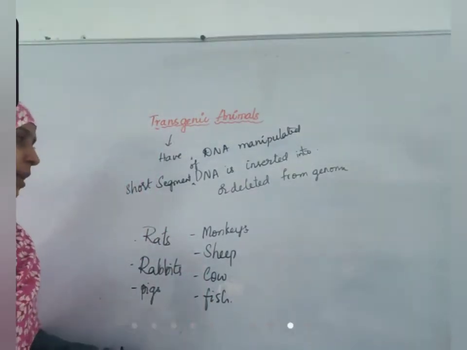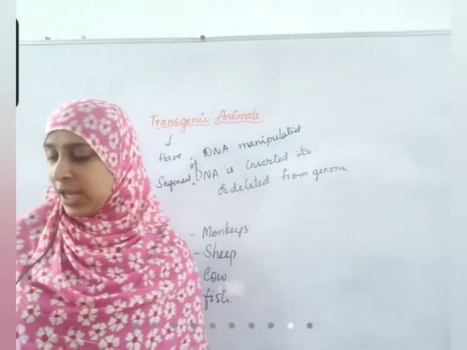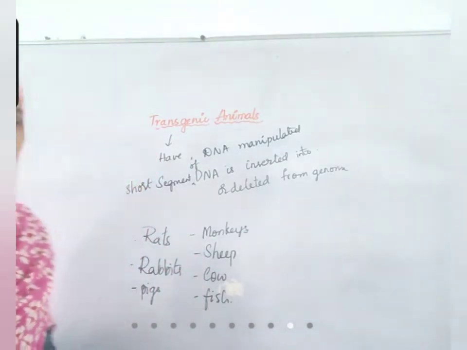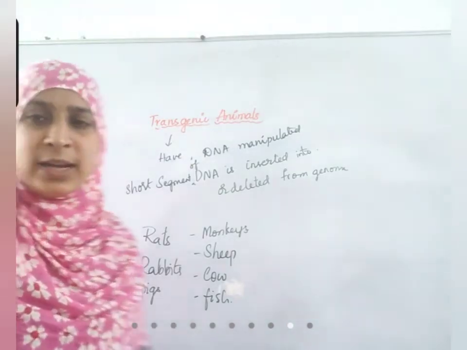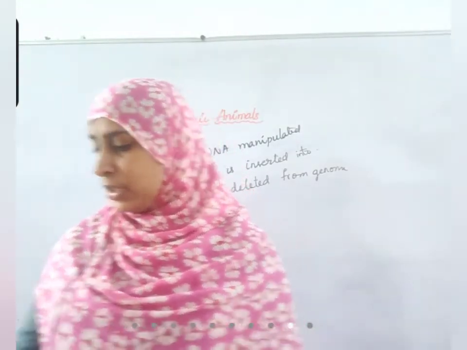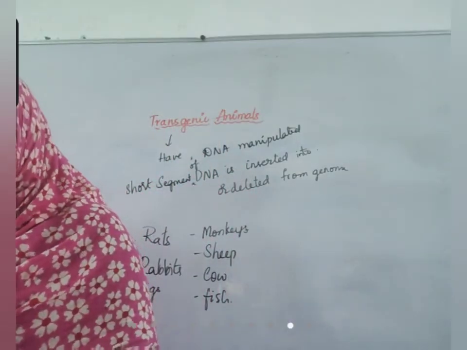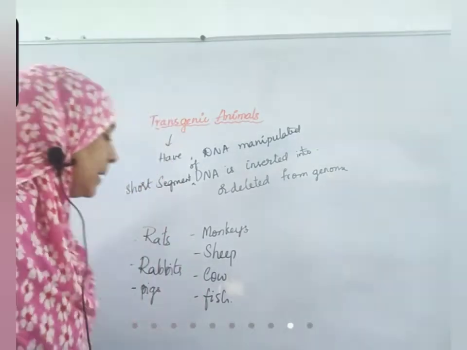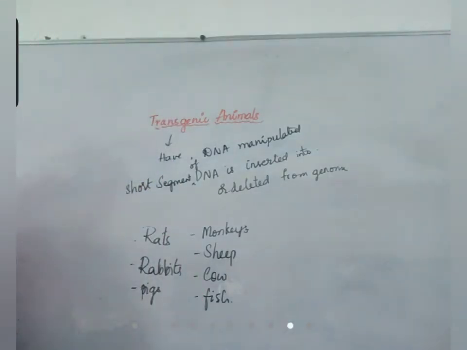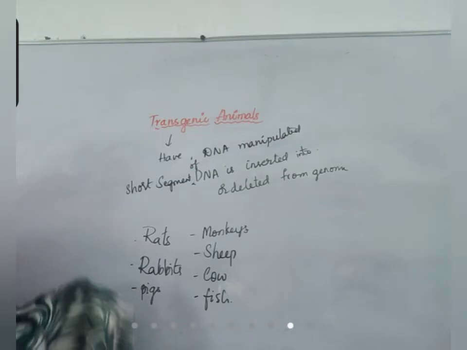So these are the animals that are used as transgenic animals. And what are the uses? Why should these animals be made? Why is genetic engineering applied on animals? The purposes we study. The first thing is to study the physiology and development.